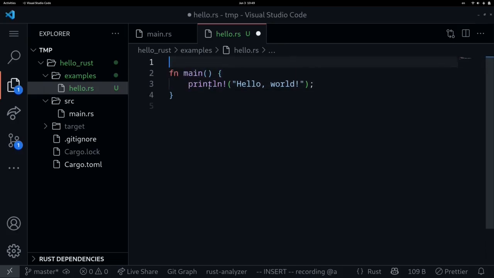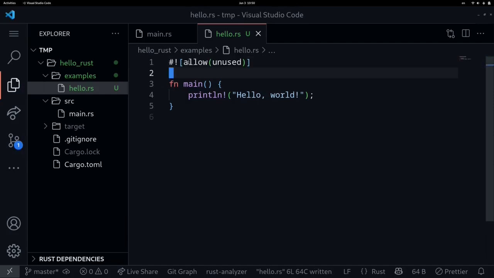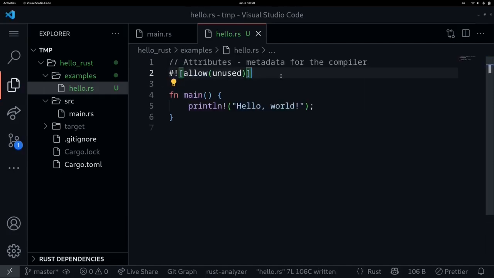But before we do that, inside the examples of this course, you'll see a special heading that looks like this. #![allow(unused)]. This is called an attribute, and it is a metadata for the compiler. Here it tells the compiler to ignore whatever variable or functions that are not used. Without this attribute, it will show warnings inside this file for whatever functions and variables that are not used, which makes the code example hard to see. Okay, so that is the attribute.